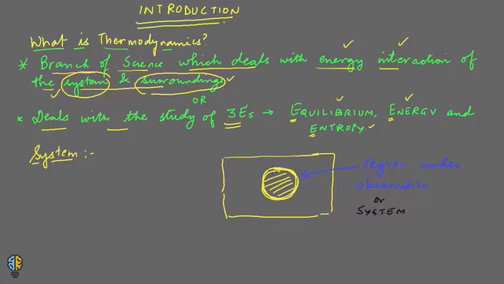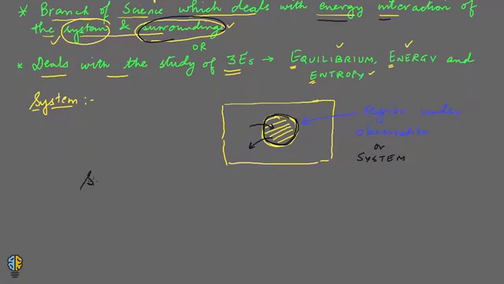Now this region under observation is called a system. So we are only concerned about what is going into this system and what is going out from this system. And this in and out are nothing but the energy interactions this system has with its surroundings. Now let's come to another very important question: what are the surroundings?